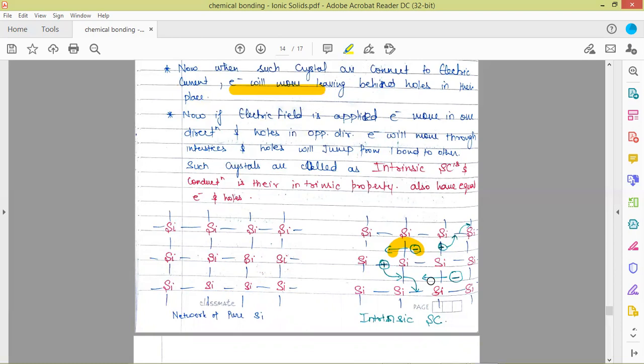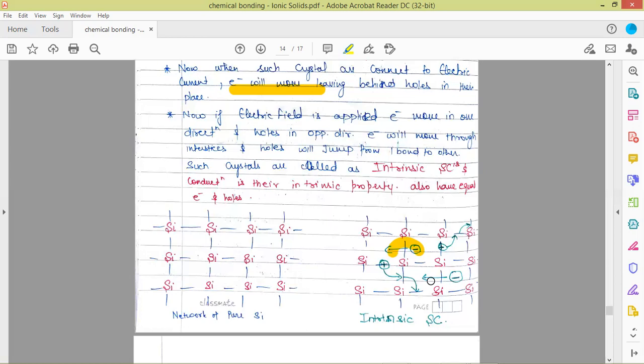Whenever there is conduction, their conduction is their intrinsic property. They have equal electrons and holes. Intrinsic means their own property. We have not done anything extra. We have not doped anything into it. We haven't put any impurities. So this conduction is an intrinsic property.